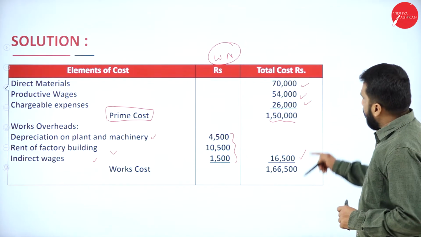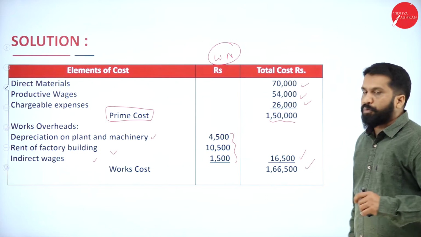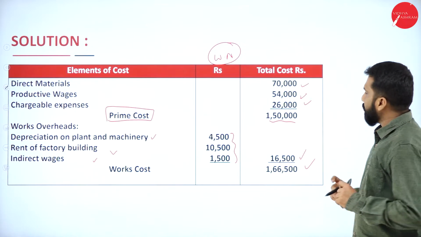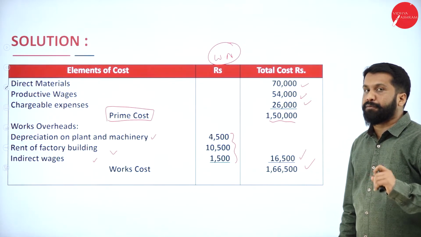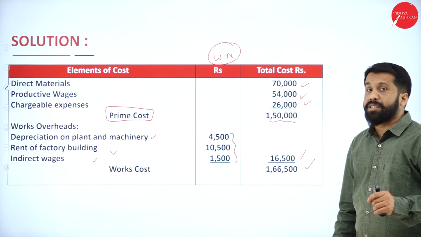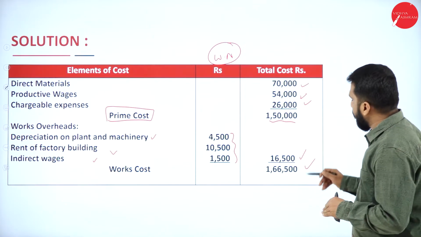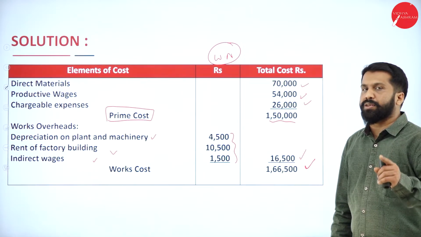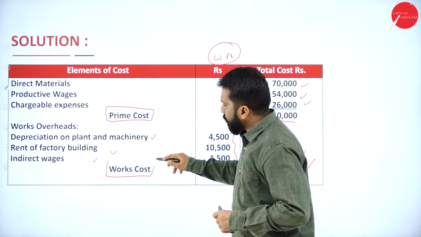Now, if you add these 3, you got 16,500. Now, 1,50,000 plus 16,500, how much did you get? 1,66,500. Hope you understood. Your prime cost was 1,50,000 plus your factory overhead 16,500. If you add both, you will get 1,66,500. Yes, this is all about up to work cost.